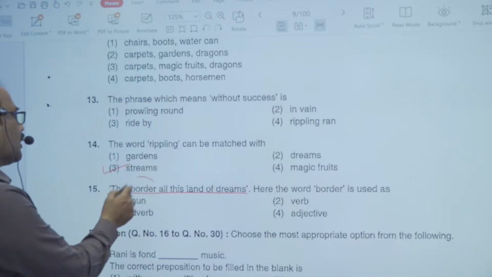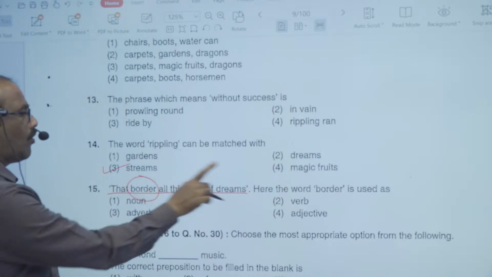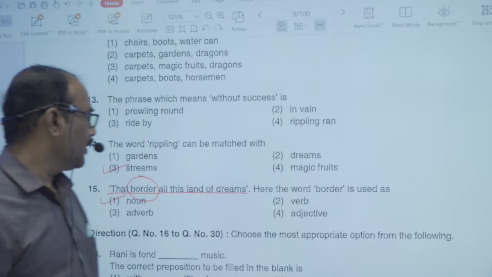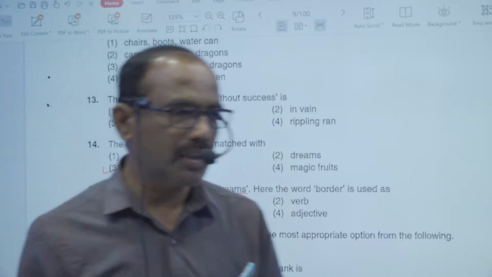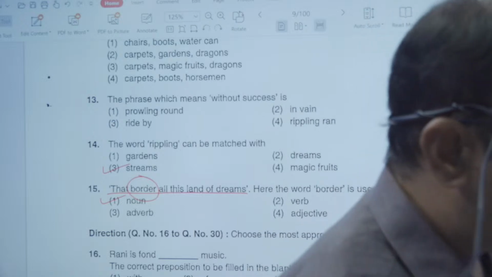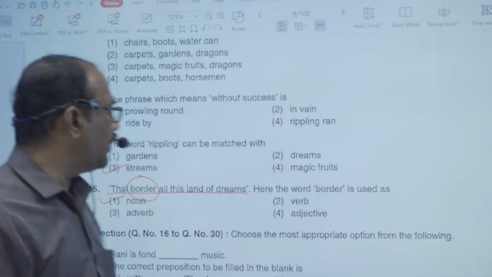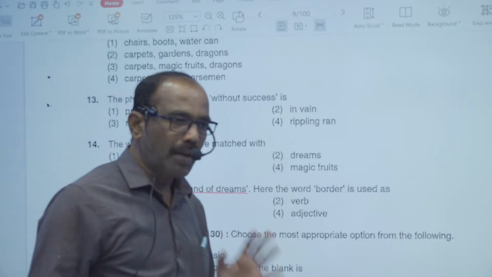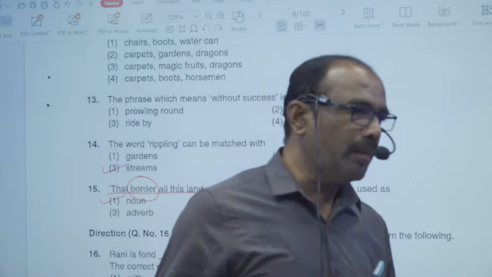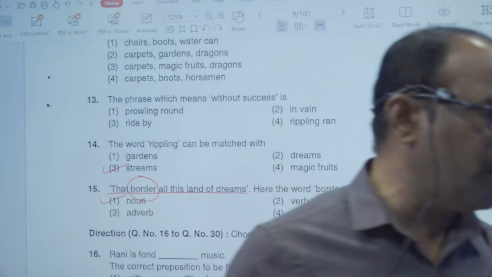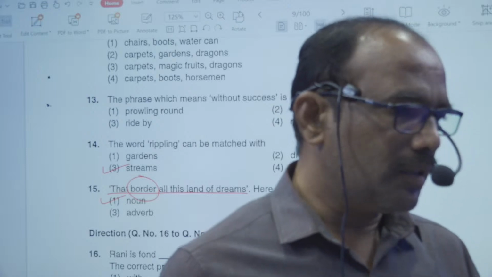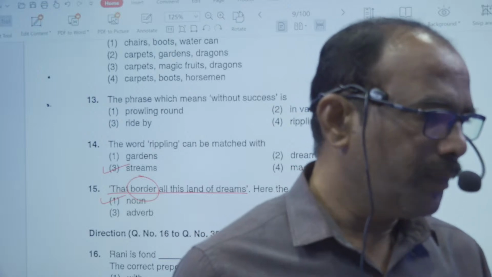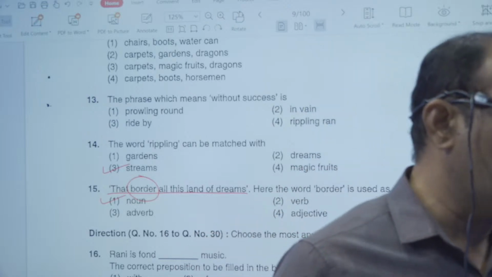So that border, the word border, is it a noun or verb or adverb or adjective? Here the word border is a noun. It is not adjective, it is not adverb or verb. That is a noun. So like this, the first 15 questions are related to paragraph comprehension and also poem comprehension. Passage comprehension and poem comprehension is given there. That is the first 15 questions. And the next 5 questions are related to grammar. And in this session, we will discuss those 5 questions also.